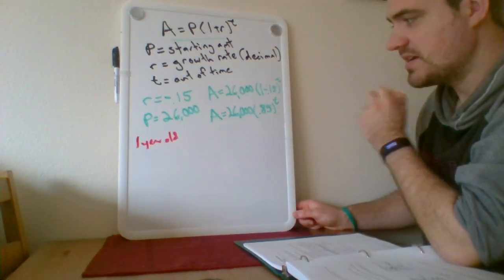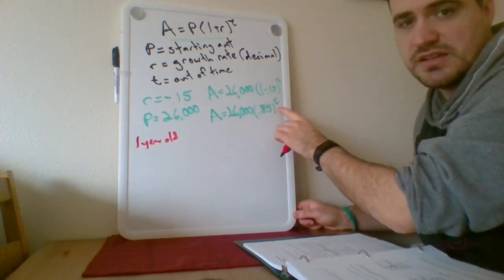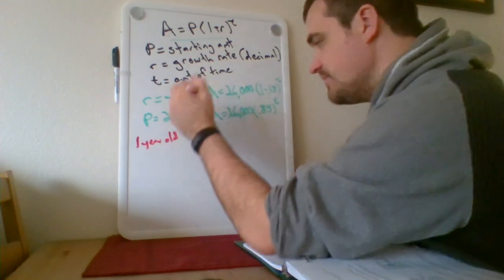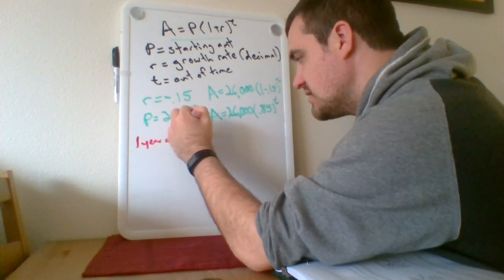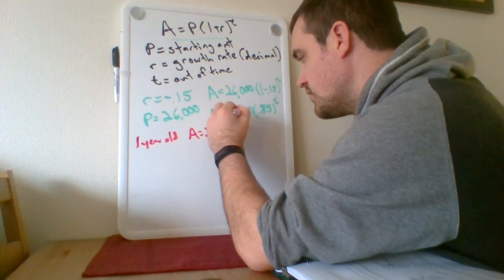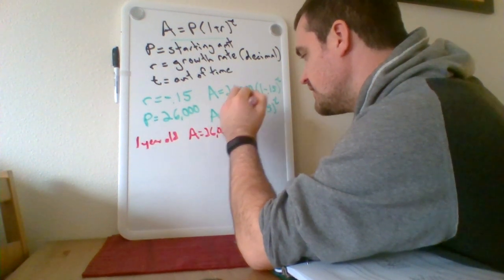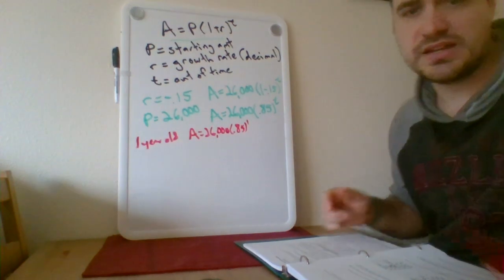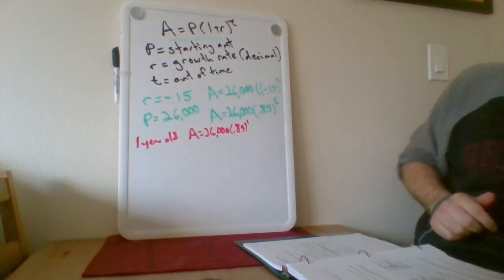Okay. Well, my calculation is going to be to plug in 1 for the value of T. A equals 26,000 times 0.85 to the first. We'll go ahead and plug that into our calculator.